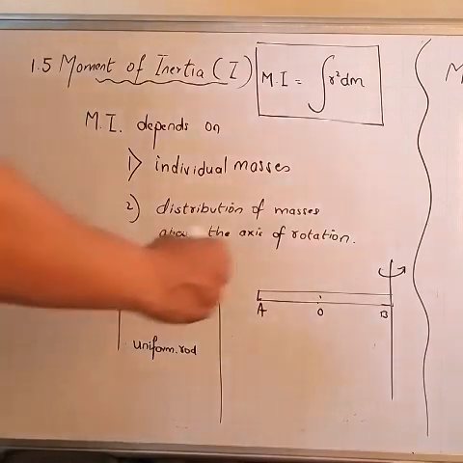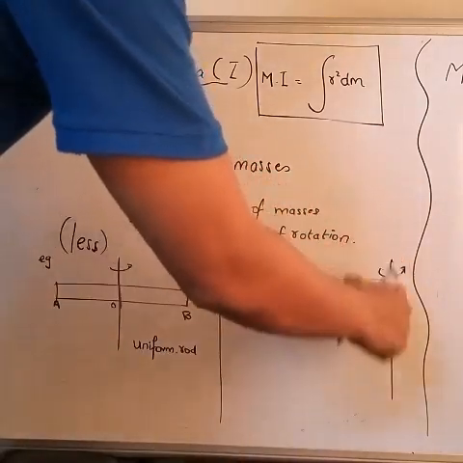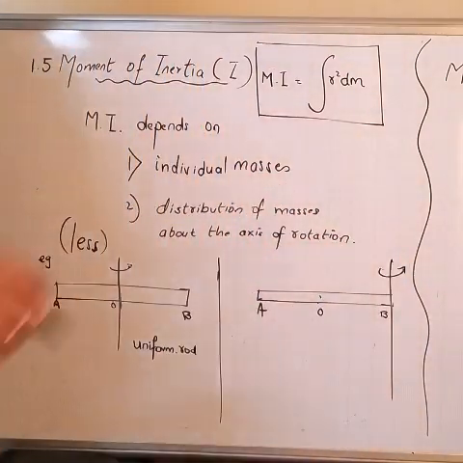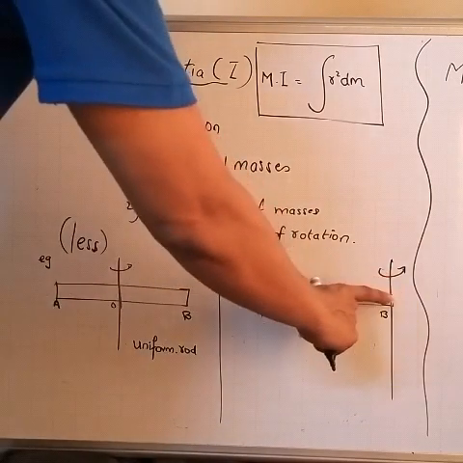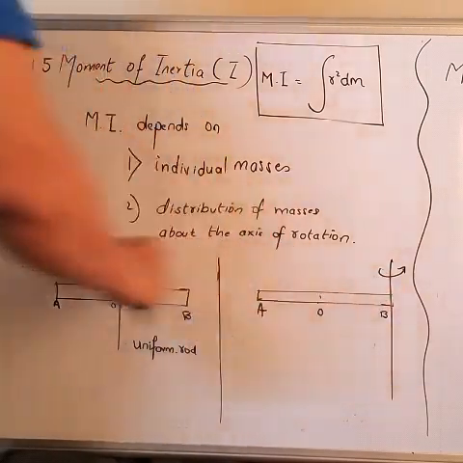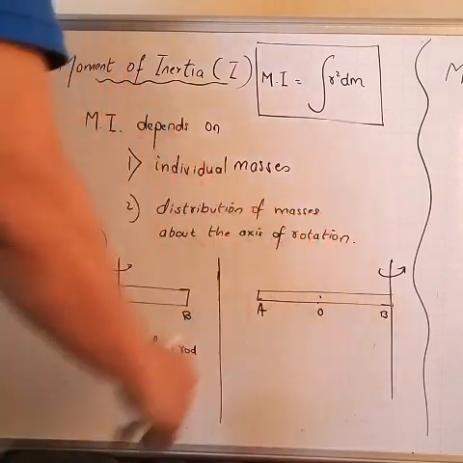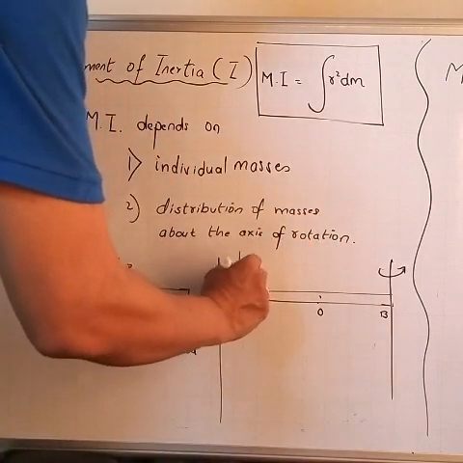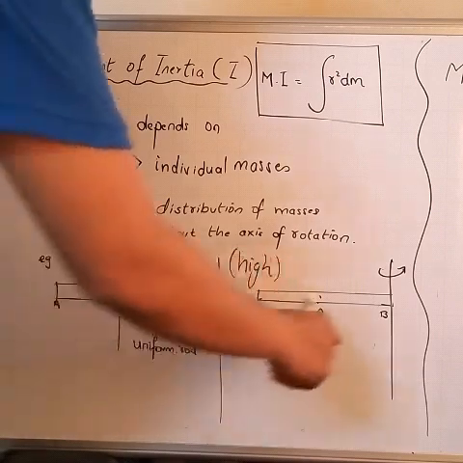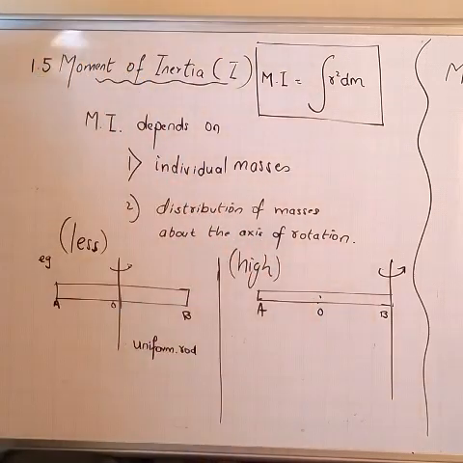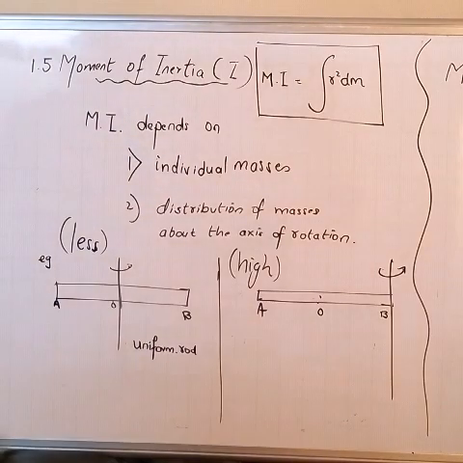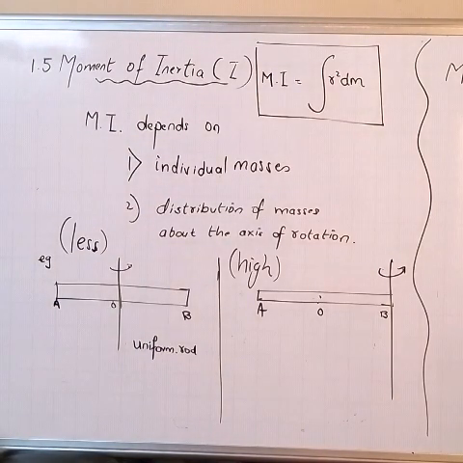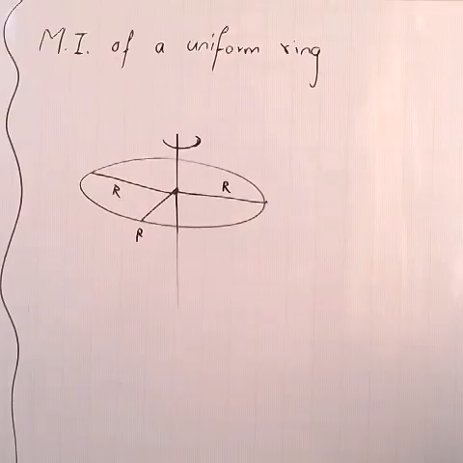But suppose in this case I have passed the axis of rotation through point B, and as a result the mass is distributed away from the axis of rotation. In this case the moment of inertia will be very high, a very large value. So these are good examples to understand how moment of inertia depends on individual masses and distribution of mass about the axis of rotation.